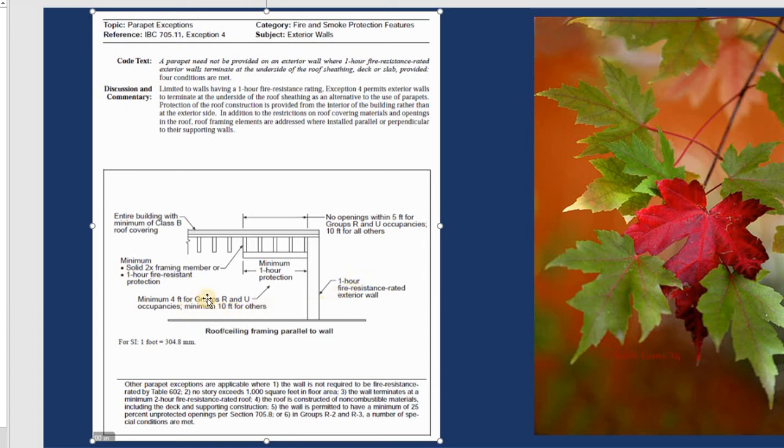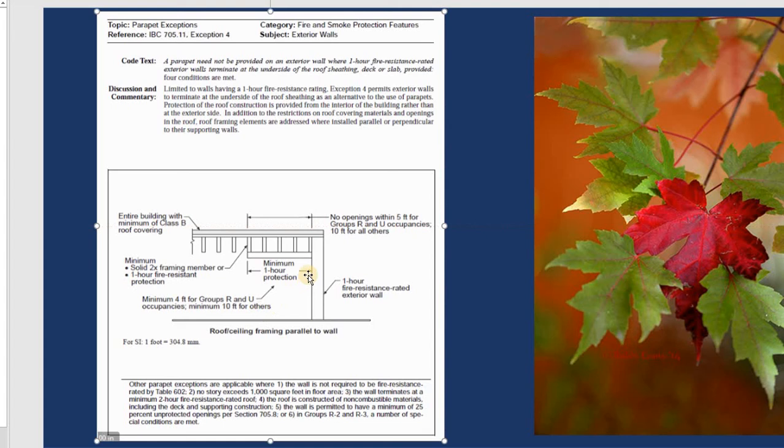So the group R and U, they say minimum 4 feet, and for other occupancy minimum 10 feet. So that means this is the distance from the wall. This one is the soffit. They say 4 feet for group R and U. Group R is residential, group U is utility, and you can use 4 feet.